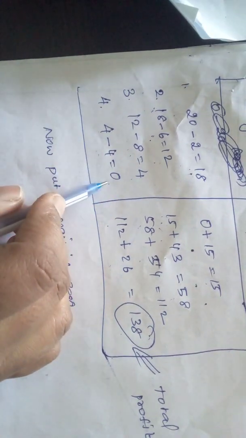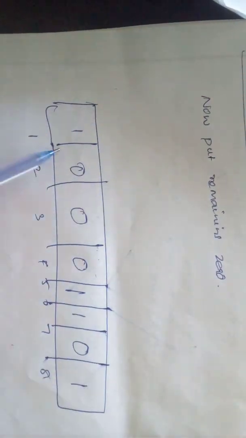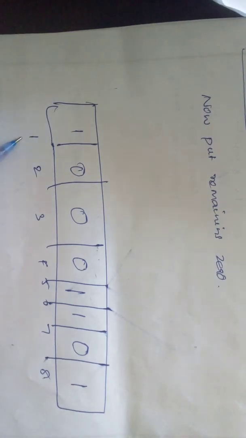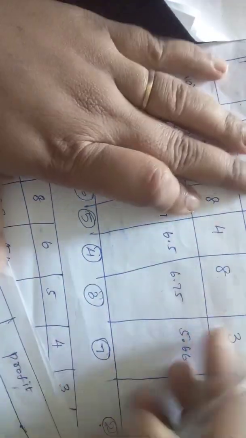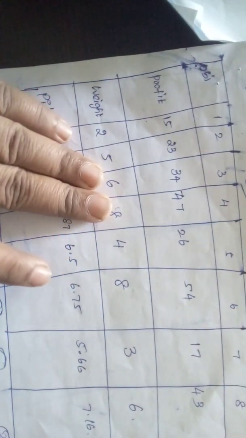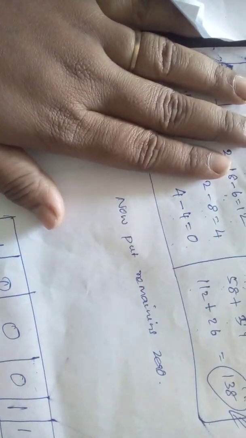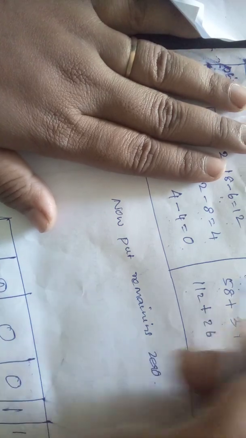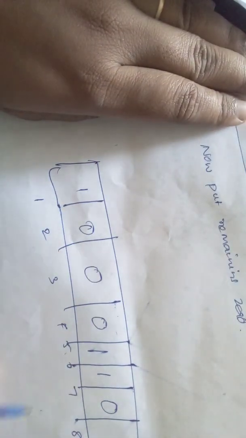Hereafter, the weight is 0, so we can't process further. In our object state, object 1 we put 1. Object 5, that is weight 4, we have done that one. Object 8 is also 1. And then object 6. For the objects where we got the profit and weight, we keep putting the value as 1, 1, 1. This is the equation.